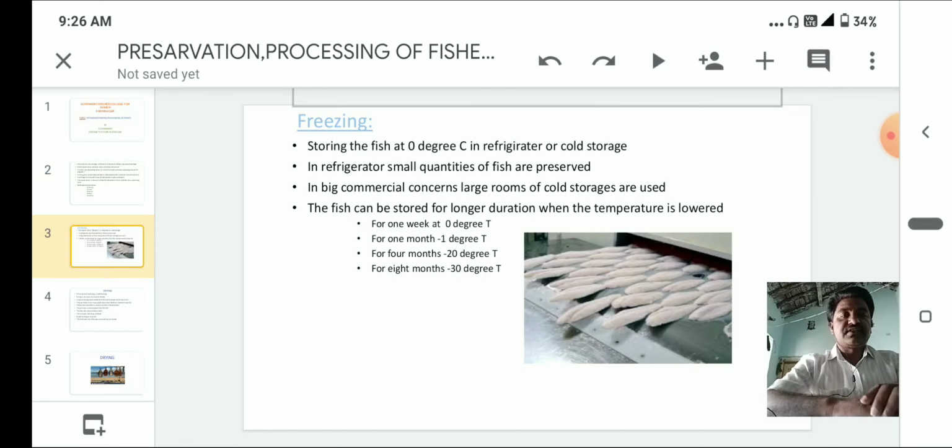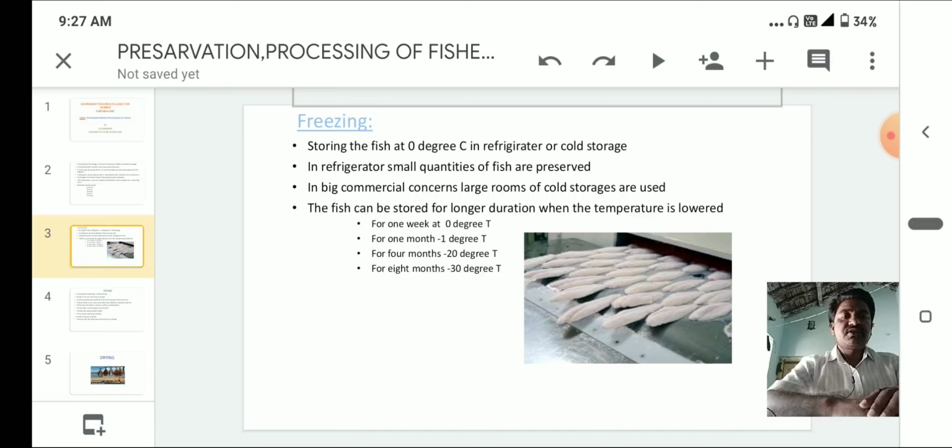So next, freezing. Storing the fish at 0 degrees centigrade in a refrigerator or cold storage. In a refrigerator, a small quantity of fish is preserved. So in nearly 200-liter refrigerators, we can store a small quantity of fish.